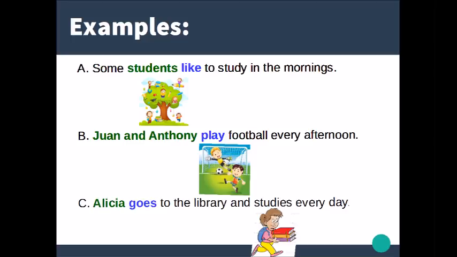Juan and Anthony play football every afternoon. This is also an independent clause because Juan and Anthony are the subject and play is the verb. Alicia goes to the library and studies every day. As we can see, Alicia is the subject and goes is the verb.